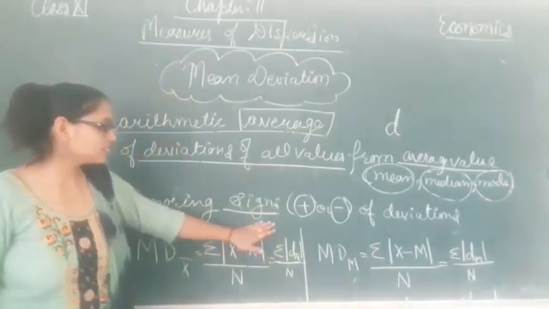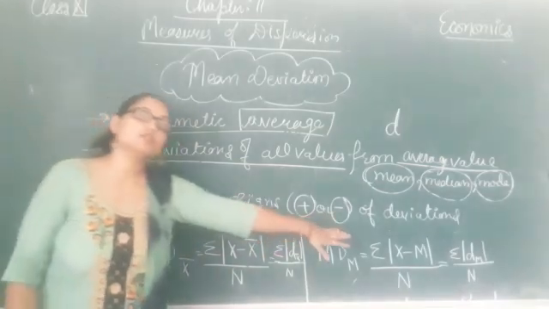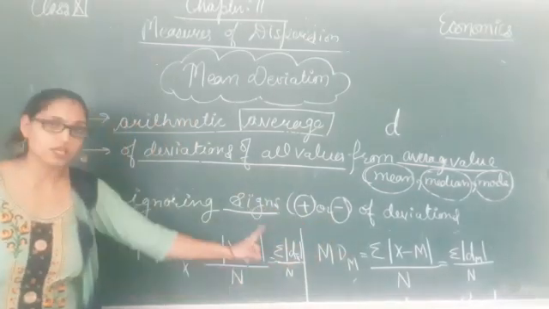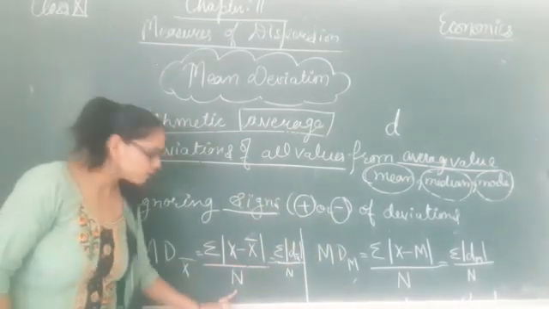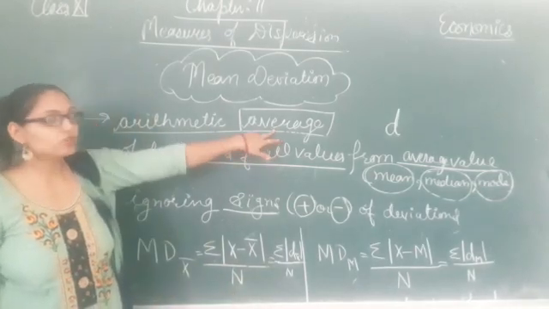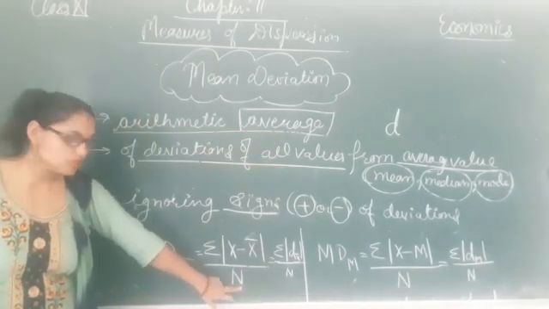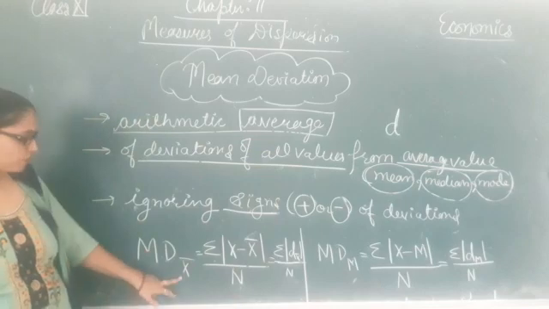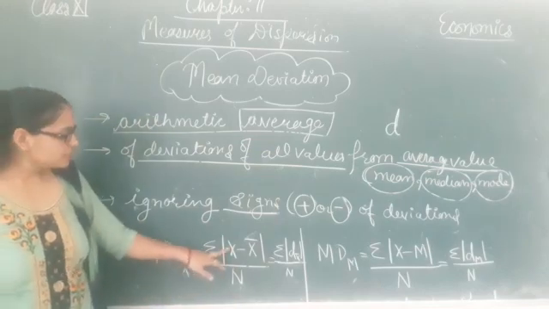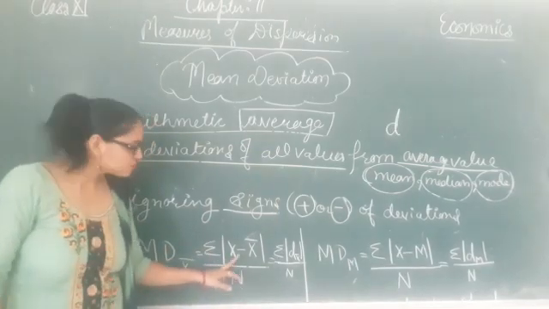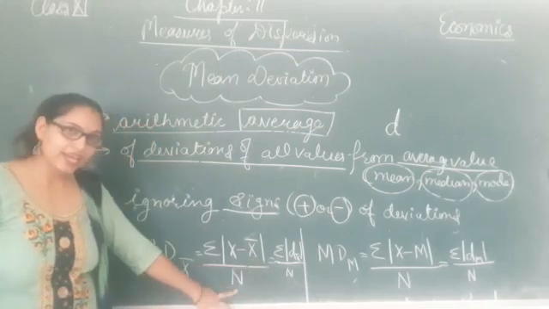This is what I have written here. We have to ignore the sign of plus and minus. That's why we are using modulus here. Clear? Divided by the number of items. Clear? We need to find out the average, so we need the number of items here. So how do we calculate mean deviation from mean? Total of the differences of all the items from mean, divided by n.